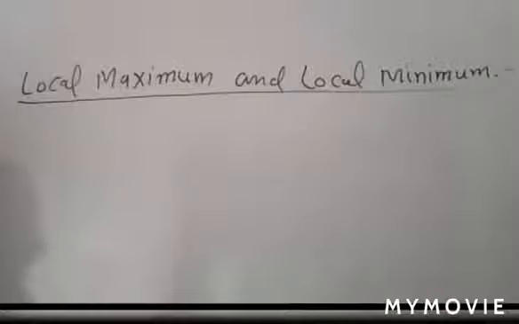Why do you say turning point or critical point? Because from this point, the nature of the curve is decided, meaning the curve is increasing or decreasing from that point. So that's why it is known as a turning point or critical point.